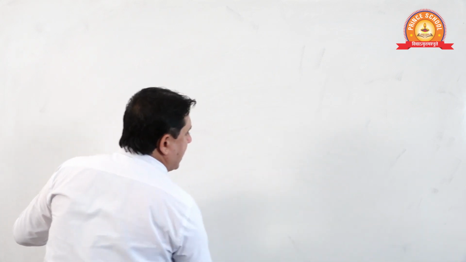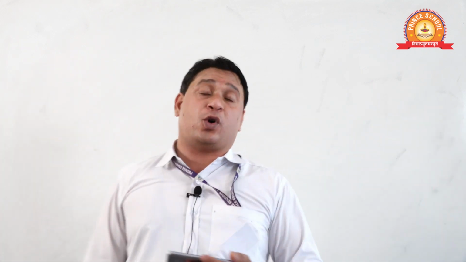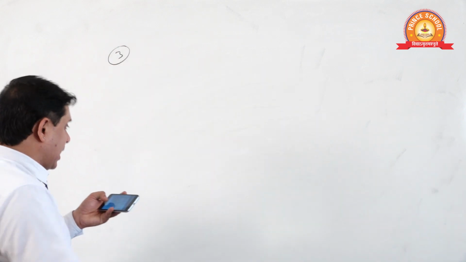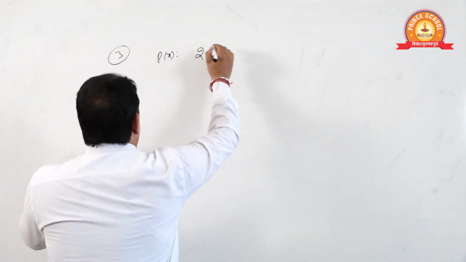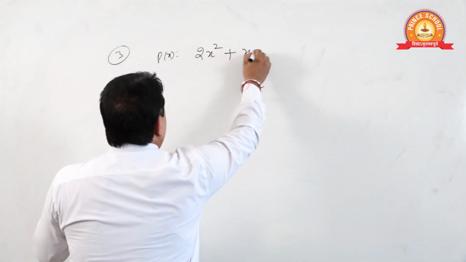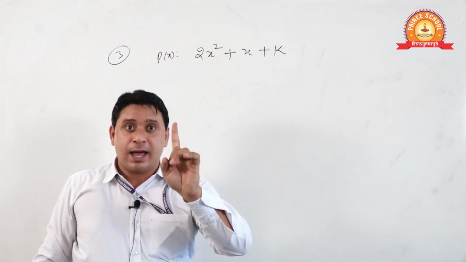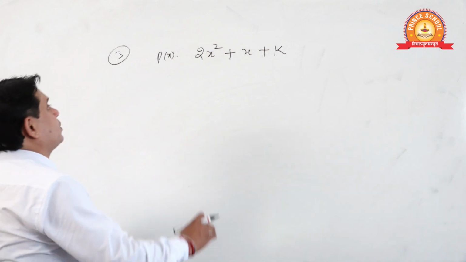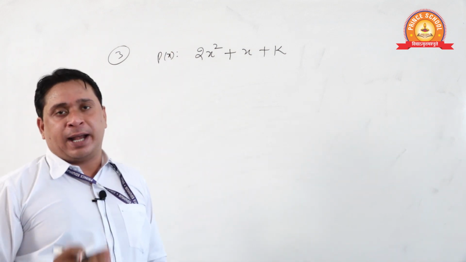Question number next. Everyone, question number next. See, what is given here? 3 is the 0 of the polynomial, then find the value of k. So simple. Question number 3. Everyone, see beta, the polynomial given is 2x square plus x plus k. This is the polynomial, and what is given? x is equal to 3 is one of the zeros. One of the zeros of this is 3. Find k.